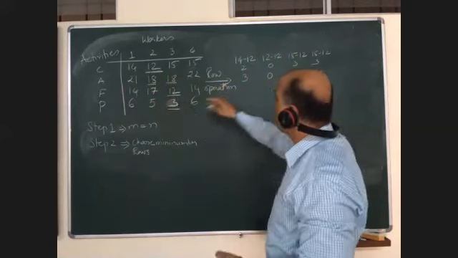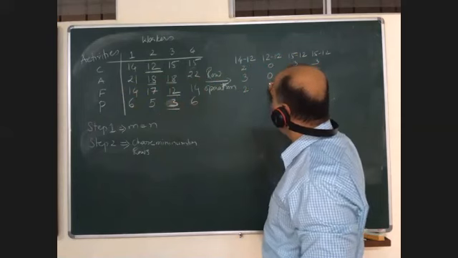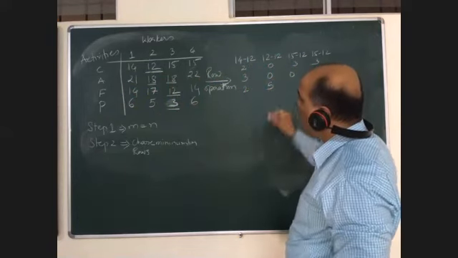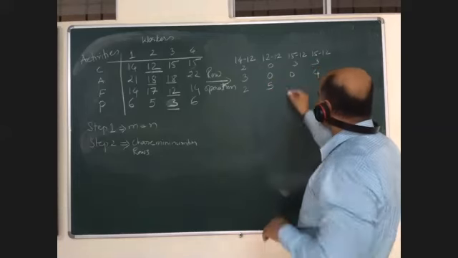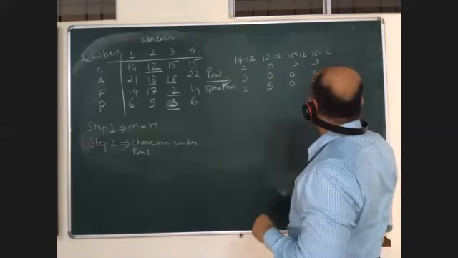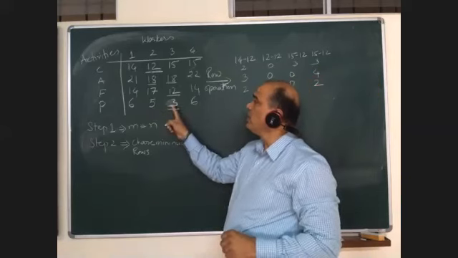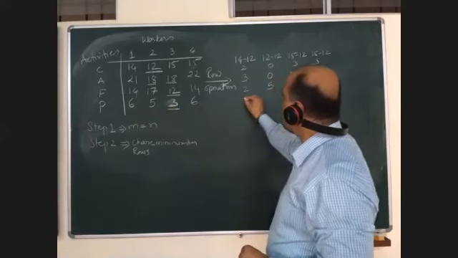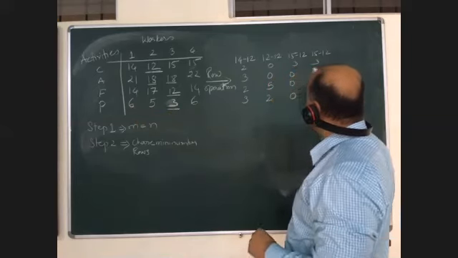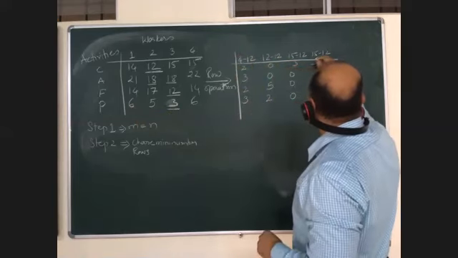Here 12, so 14 minus 12 will be 2, 17 minus 12 is 5, 12 minus 12 is 0, then 14 minus 12 again is 2. The minimum in this row is 3, so 6 minus 3, 3, 2, 0, 3. This is 3.